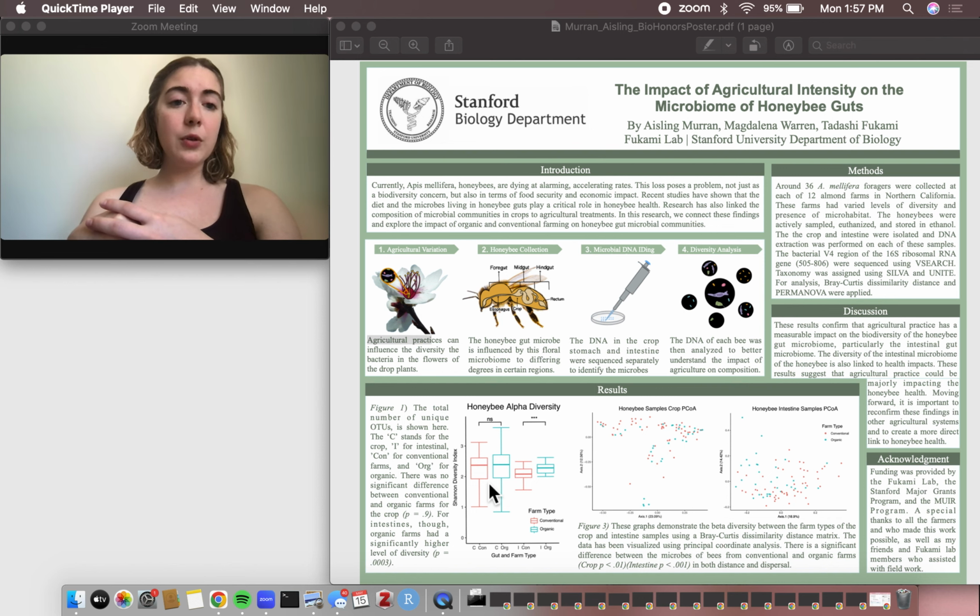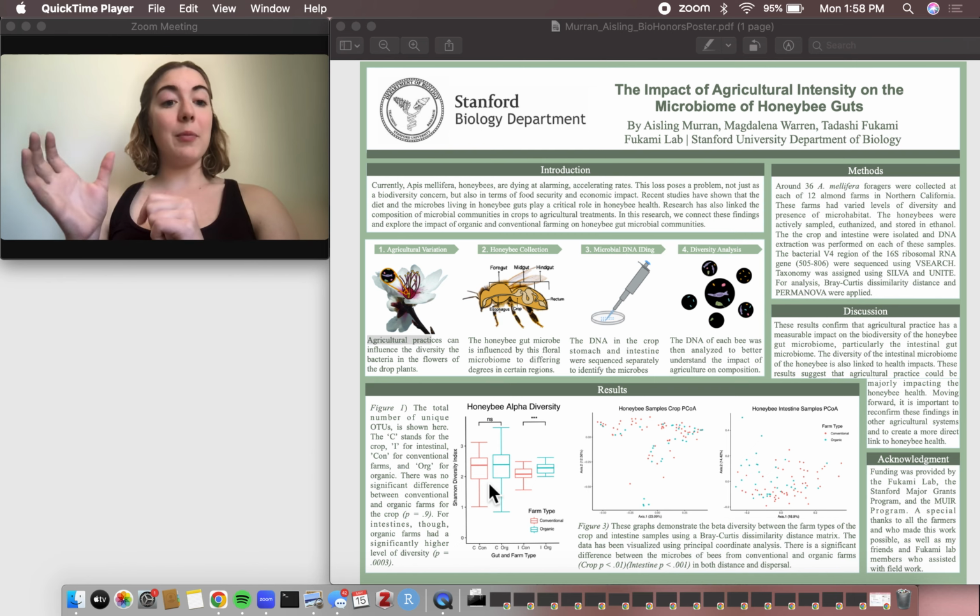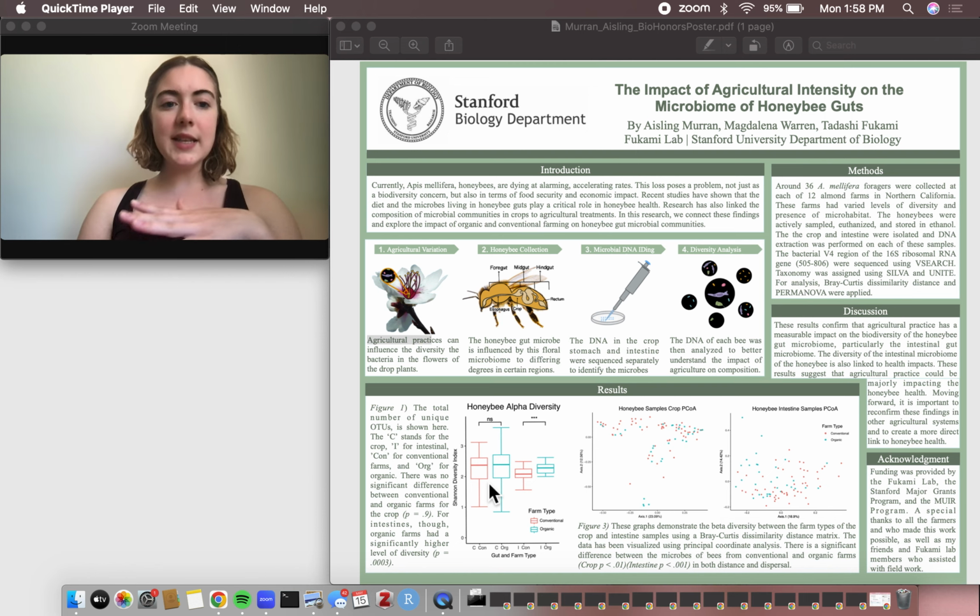We had 4 farms total, 2 organic and 2 conventional, and we then dissected the bees and isolated both their crop stomach, so it's a little confusing, crop versus plant, and crop versus crop stomach, and then their intestine as well. Their stomach and their intestine were separated, and then they were ground up and processed, and the DNA within them was sequenced for bacteria. So we got the sequences of all the bacteria that were present in those parts of the gut, and then we used a couple different methods to graph those out and look at the diversity within those regions of the gut.